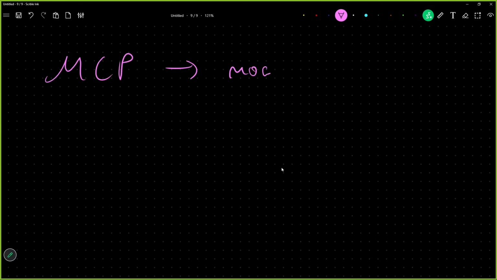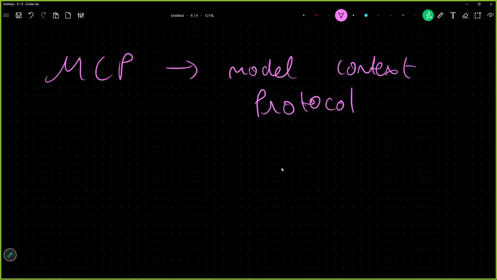MCP is model context protocol. Model context protocol. How it used to happen is there was an AI agent. We used to give it a tool.